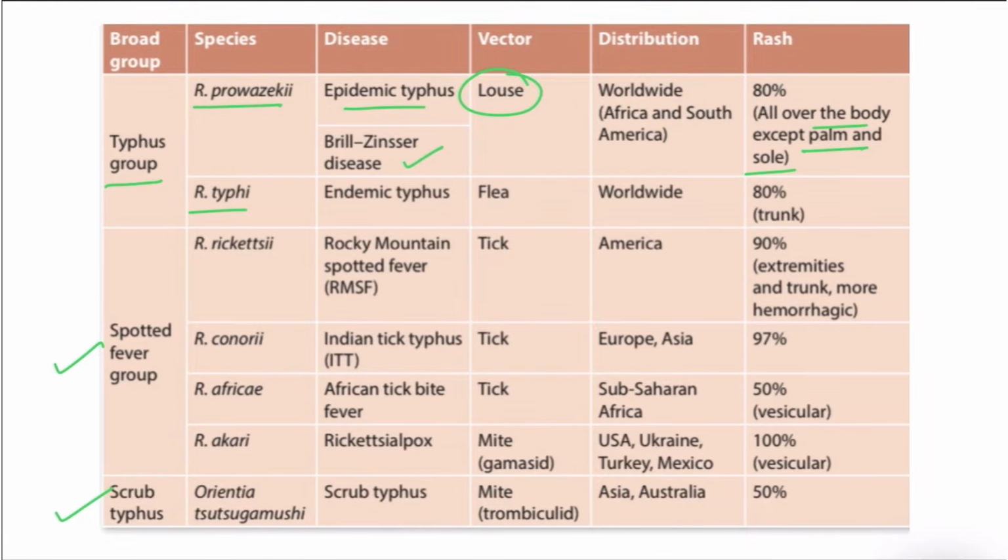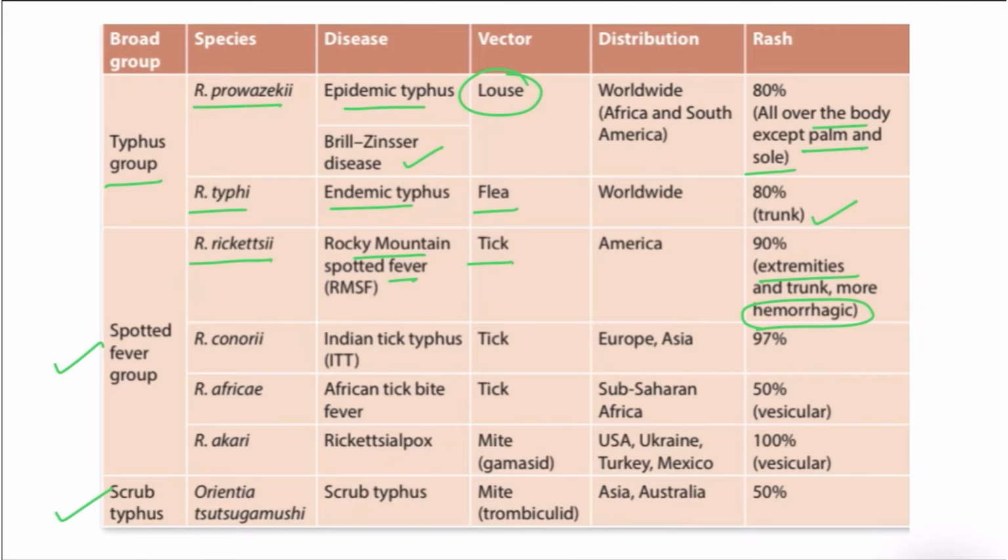The second one in typhus group is Rickettsia typhi. It causes disease endemic typhus, and the vector here is rat flea, and the rashes are more specifically found in trunk area. Now coming to the spotted fever group. The most important one that we have to remember among all these species is Rickettsia rickettsii, because it causes the disease Rocky Mountain spotted fever, and the vector here is tick. And the most important point regarding the rashes, that the rashes are found in extremities and they are hemorrhagic. These are the important points.